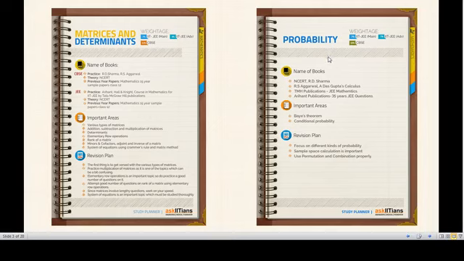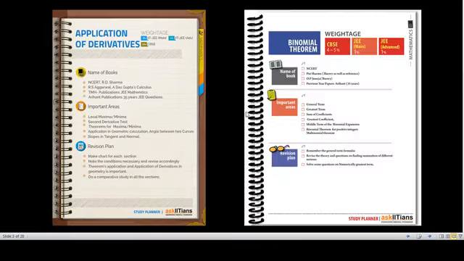So basically, as you can see, matrices and determinants. And second, I've put here application of derivative and binomial. So we can work according to weightages. In case of binomial, its weightage is very less in JEE main and advanced. If I look at application of derivative, JEE main is 4 and JEE advanced is 6.